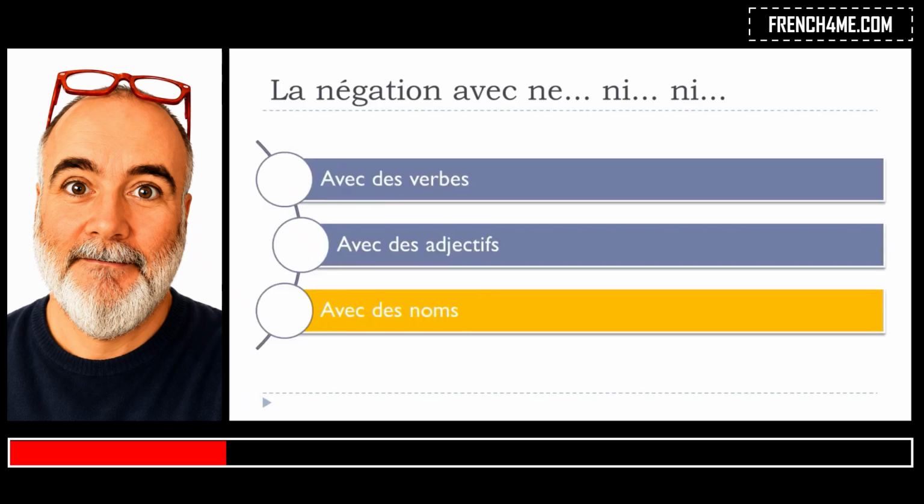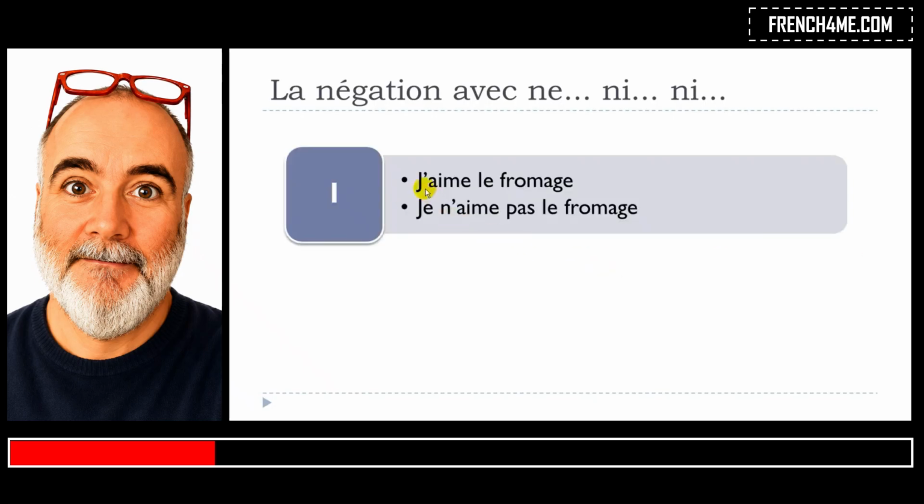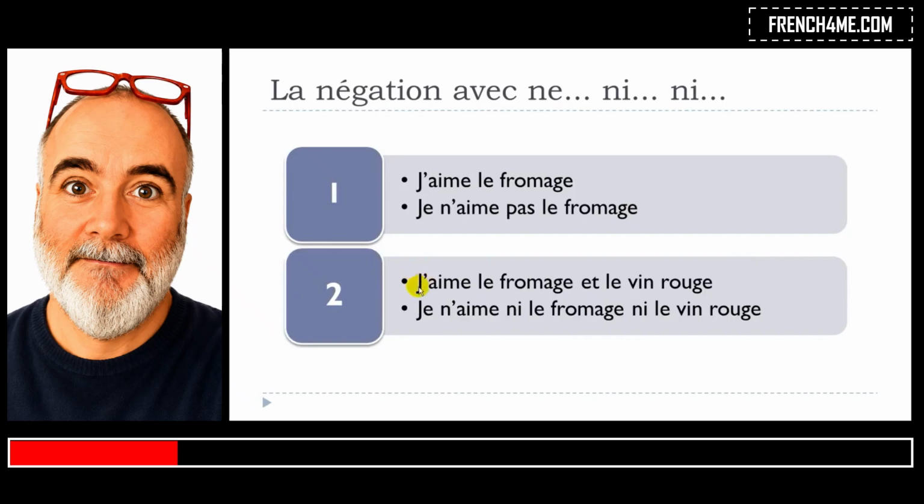So let's see now how it will go avec des noms. The first example, of course, with one noun: j'aime le fromage, and then for the negative form it will go like je n'aime pas le fromage. Okay, so not a problem at all. But then let's see how it will go. J'aime le fromage et le vin rouge. Fromage is cheese and vin rouge is red wine. So it's only for adults, remember that?